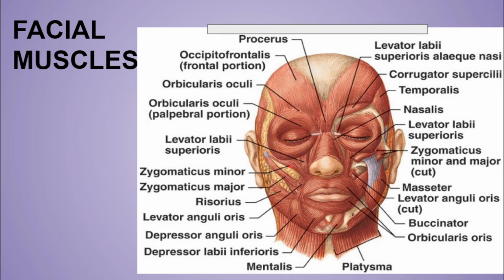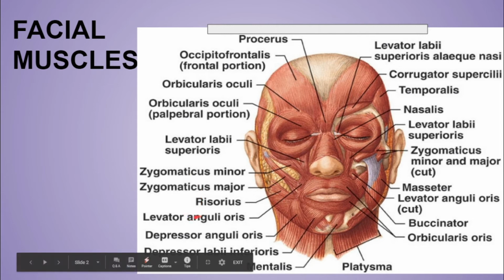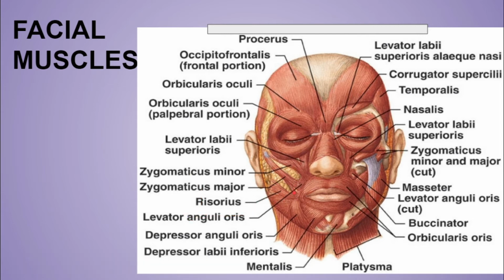Now the levator labii superioris elevates the upper lip and forms the nasolabial groove. Levator anguli oris elevates the angle of the mouth and forms the nasolabial groove. Just remember, levator labii superioris elevates the upper lip, forms a nasolabial groove, and the levator anguli oris elevates the angle of the mouth, forms a nasolabial groove. So in short, both the LLS and the LAO elevate the upper lip, and both form a nasolabial groove, but the elevation is different.